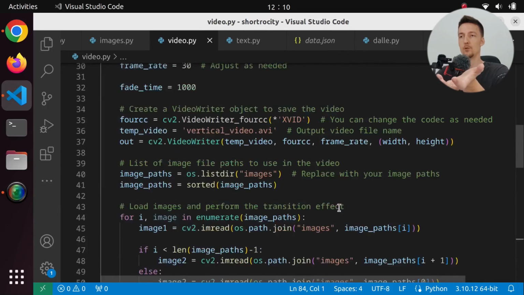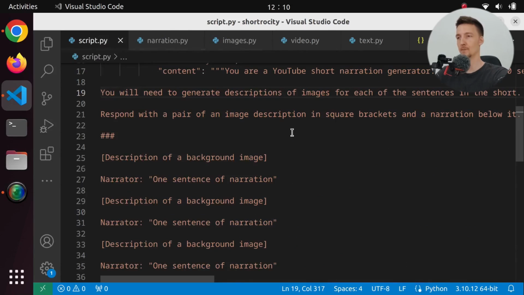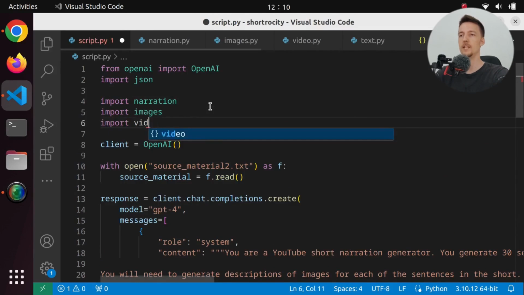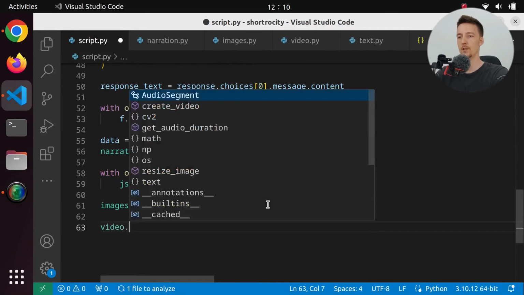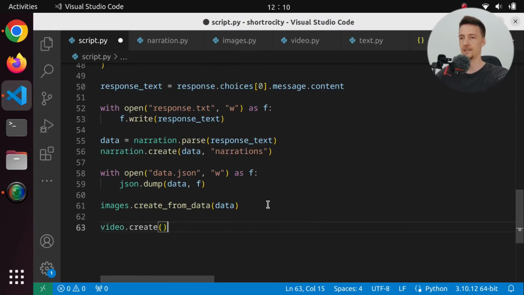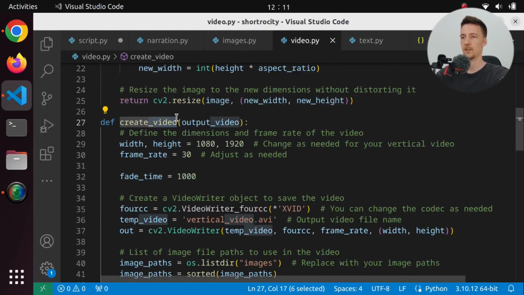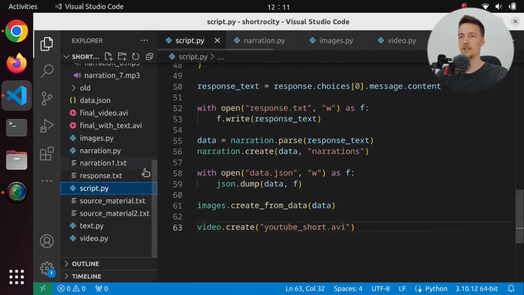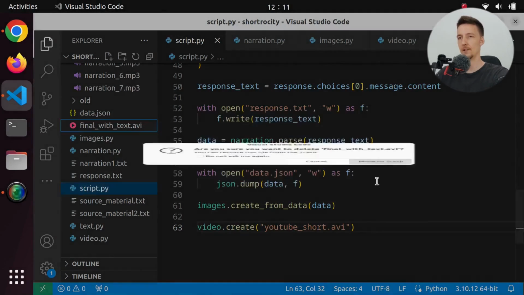So now we should be able to load this file as a module. So we can go to our script.py, which is the main script, and we can import video. And in the end, we can just call video.create. I'll just call it create because it is already in video module. So that is just create. And we say YouTube short.avi. And let's delete all of our extra files from here so that we don't accidentally use those.